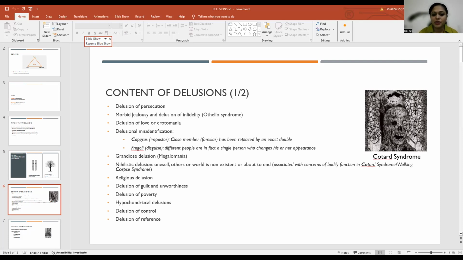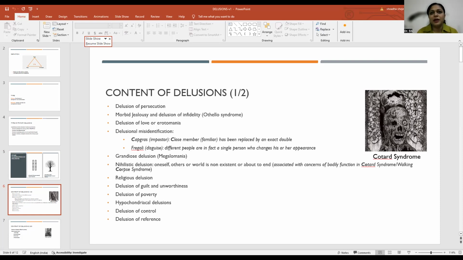What is Capgras syndrome? Here you can see I have highlighted the C of Capgras and the C of close member. So MCQ will usually state or use these words that a close family member has been replaced by someone else. Then you have to quickly remember close family member. C stands for Capgras. So Capgras is close member. I'm repeating certain things again and again so that it gets fixed in your mind and there's no chance that you forget it. So Capgras is a close family member being replaced by an exact double.